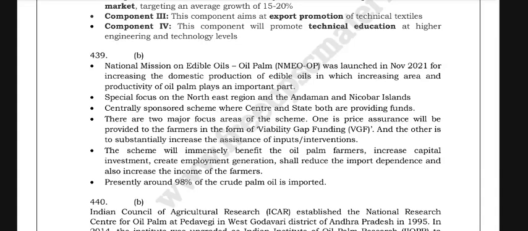One is price assurance provided to the farmers in the form of viability gap funding, that is VGF, and the other is substantially increased assistance for inputs or interventions. The scheme will immensely benefit oil palm farmers, increase capital investments, create employment, reduce import dependence, and also increase income of farmers. Presently, around 98% of the crude palm oil is imported.